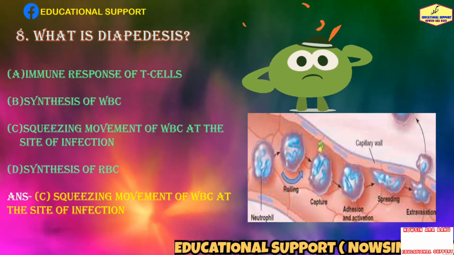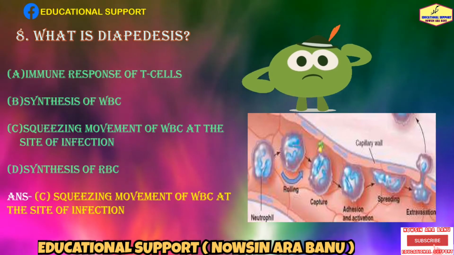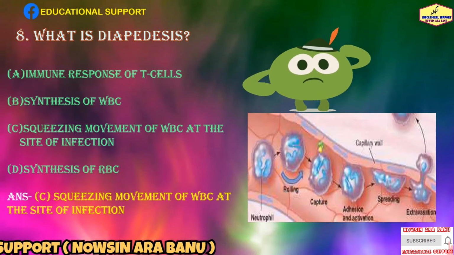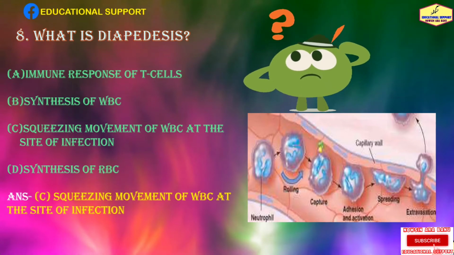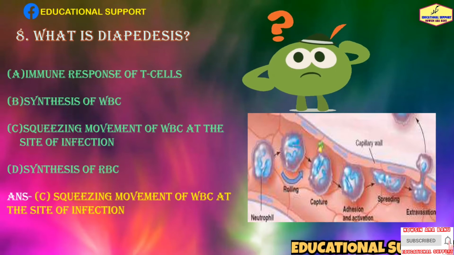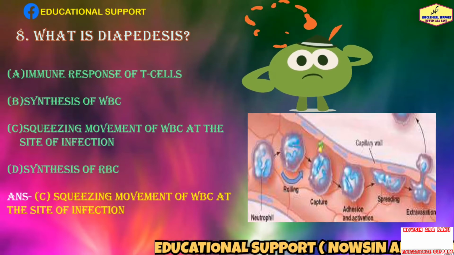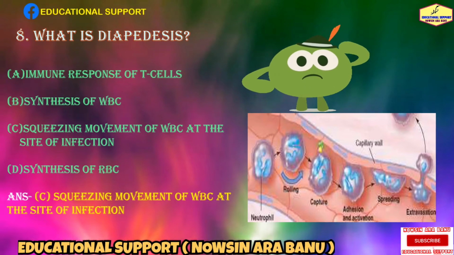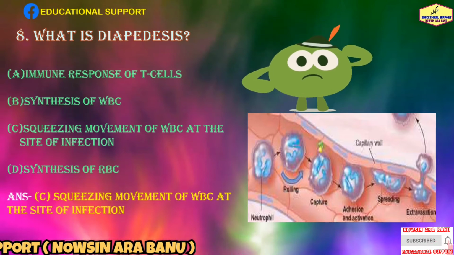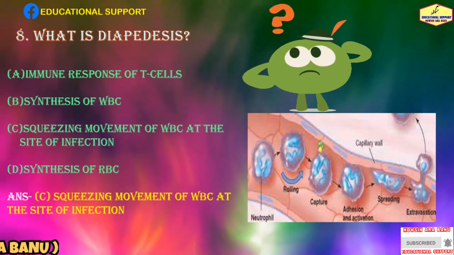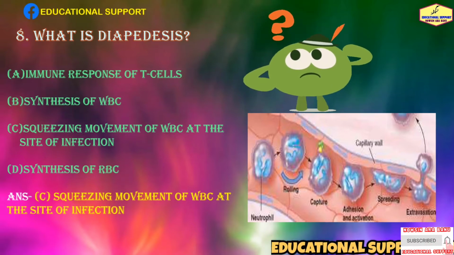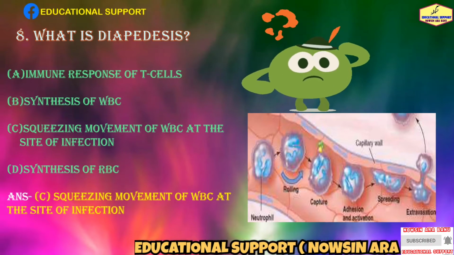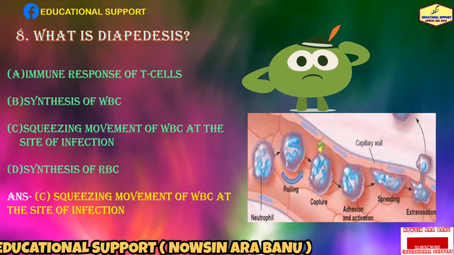It can be defined as the passage of blood or any of its formed elements through the intact walls of blood vessels. White blood cells, that means WBCs, also called leukocytes, are the cells of the immune system that are involved in protecting the body against both infectious diseases and foreign invaders.